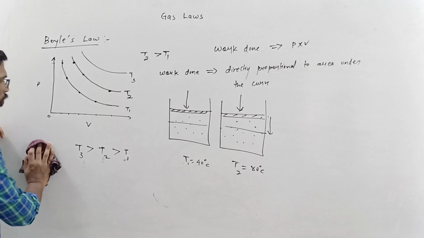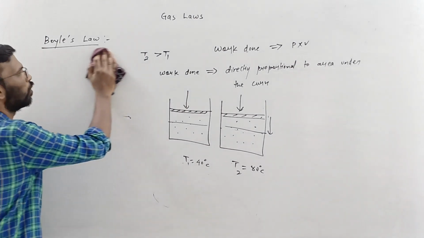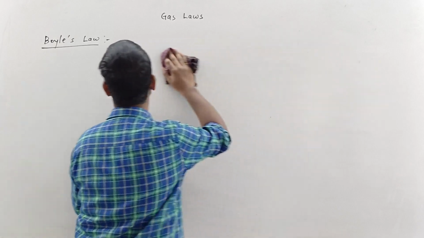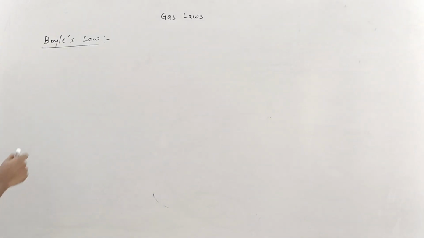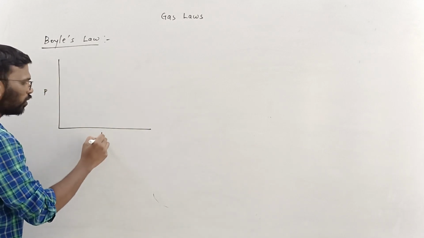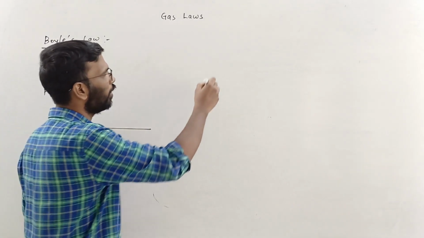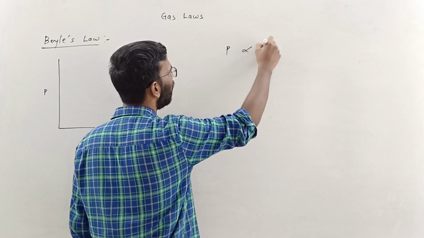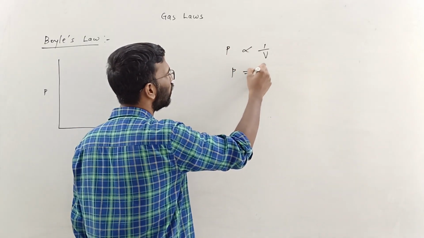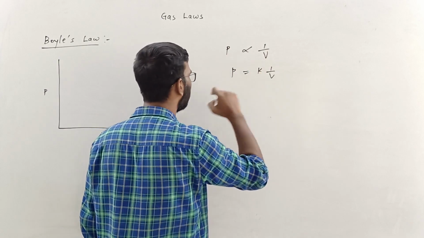Now one more graph which is very important is this: what would be the graph of pressure versus 1 by V? The relation is that P is inversely proportional to V, so pressure is K times 1 by V, right?